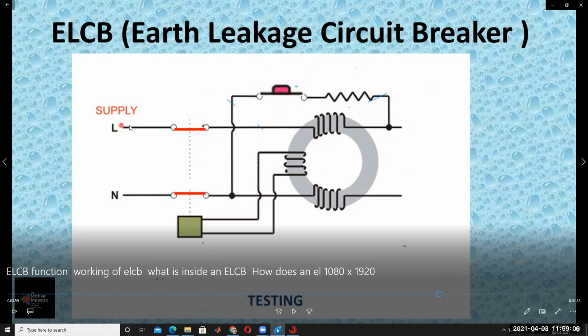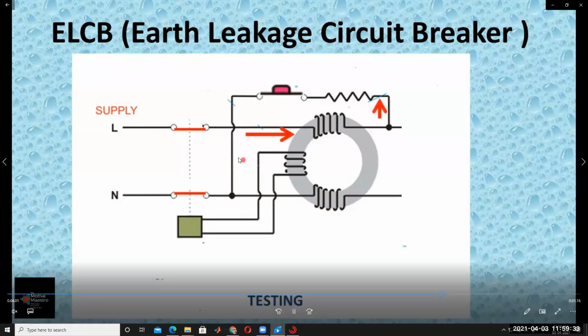Whatever current is supplied from the line links with coil 1 and returns through the neutral. No current flows through coil 2, so coil 2 flux is equal to 0. Only the flux generated by coil 1 exists.